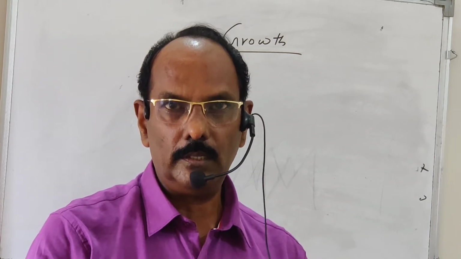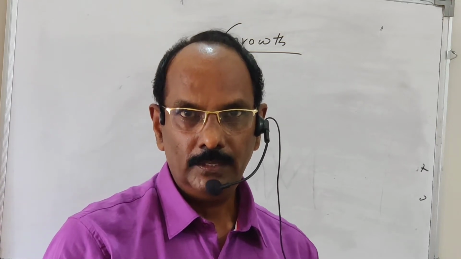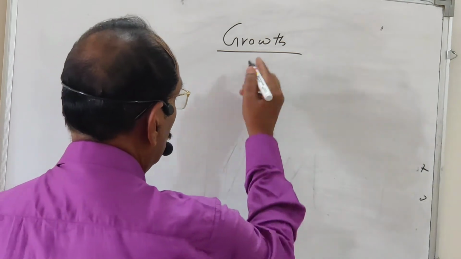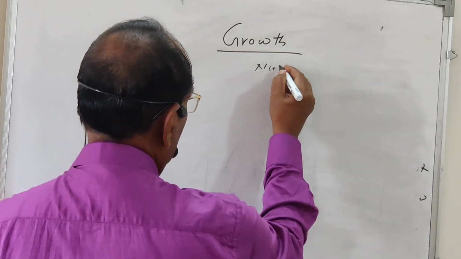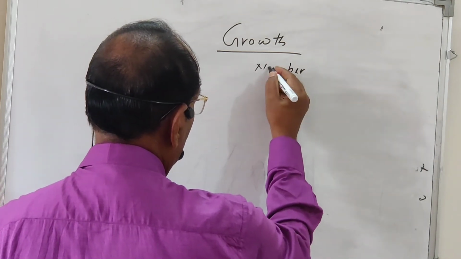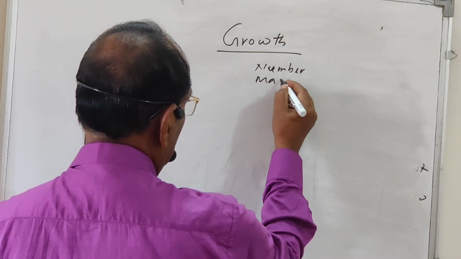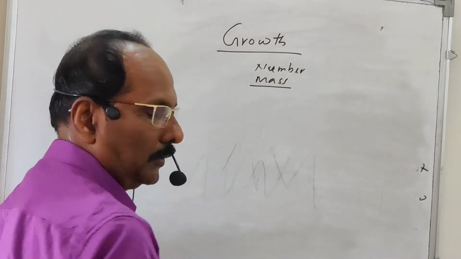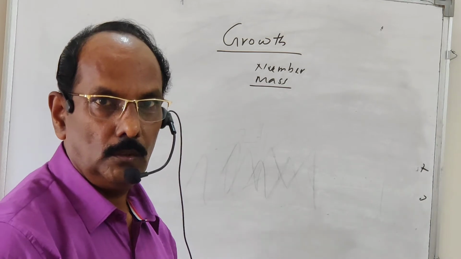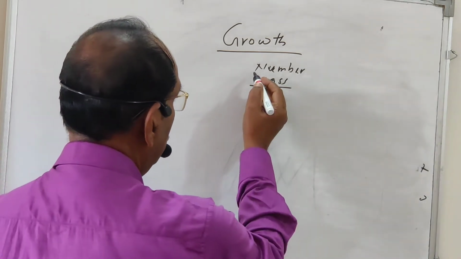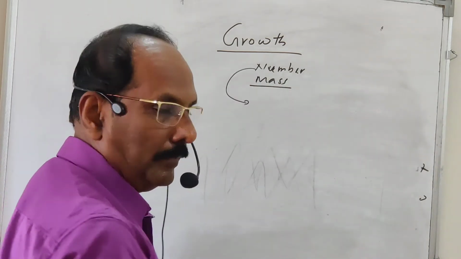हे ग्रोथ मध्ये असलेले दोन प्रॉपर्टी आहे, एका वेळेला दाखवणारे दोन प्रॉपर्टी आहे, increasing the number and increasing the mass. So increasing growth means increasing the number वाढणे, increasing the number and increasing the mass. These are the two characteristics of the growth, the dual property of the growth. So first take increasing the number. What is actually increasing the number?